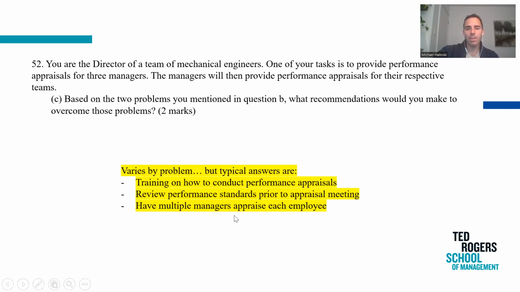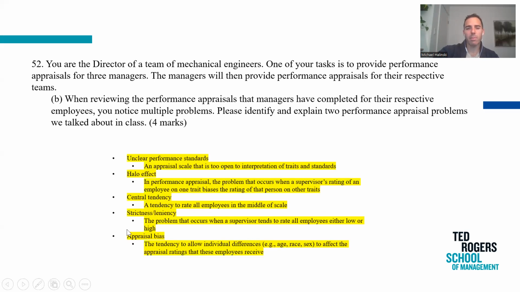Now, the last one, okay, have multiple managers appraise each employee, really speaks to this appraisal bias idea. Okay, so it's the idea that in a perfect world, reality, organizations don't have the time or resources to do this. In a perfect world, though, if you had multiple managers or multiple individuals evaluating every employee, okay, and not only were there multiple managers doing this, but there was a diverse board of individuals, a diverse group of individuals.